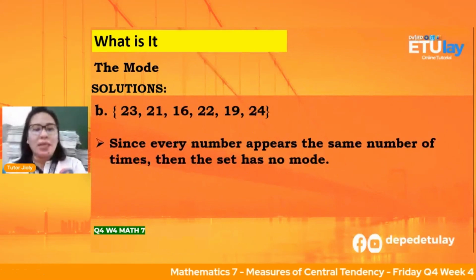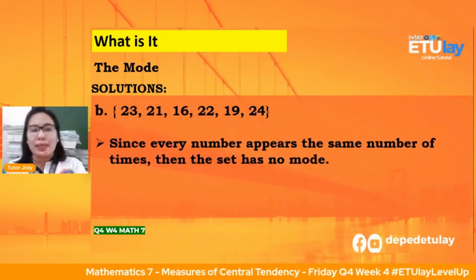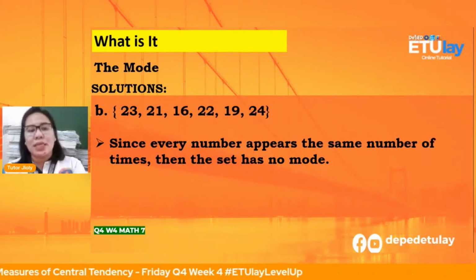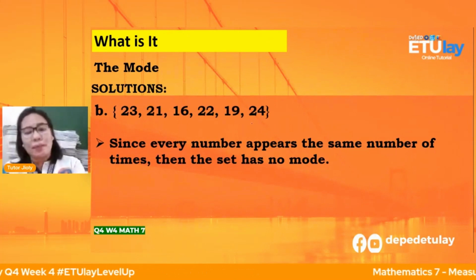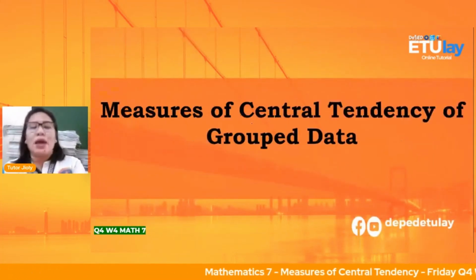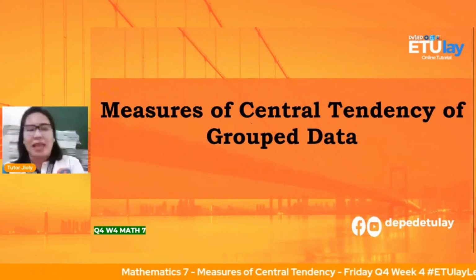So, we have, in this case, anak, walang naulit. Tama? Okay. So, 23, 21, 16, 22, 19, 24. So, walang number na naulit. Ibig sabihin nun, wala kayong mode. Okay. Next. So, dito na tayo.